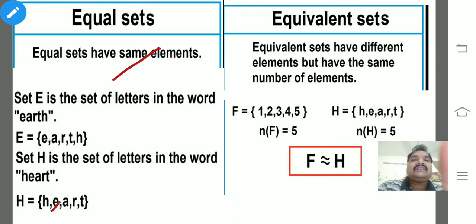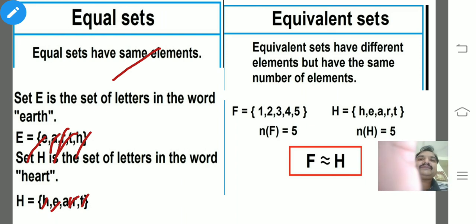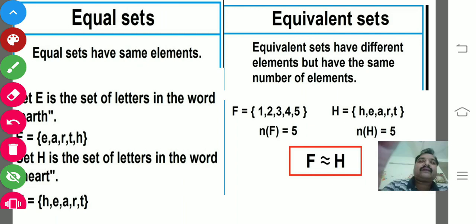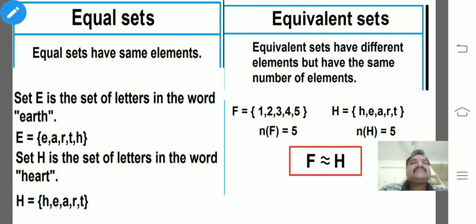Here E is there, here also E is there; A is there, A is there; R is there, R is there; T is there, T is there; H is there, H is there. Maybe the arrangement is different, but the letters are the same. Such sets are called equal sets. The letters should be the same, and of course the cardinal numbers automatically become the same.